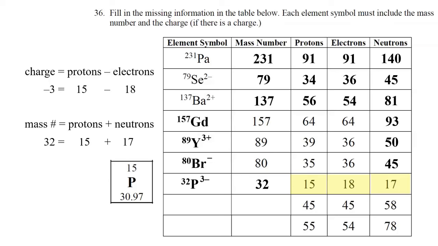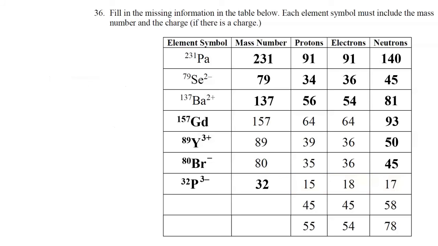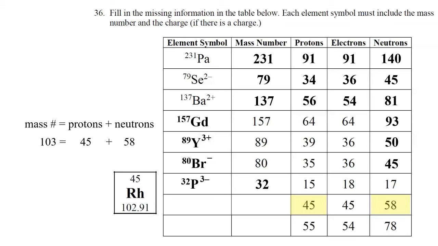All right, moving on to our next example. 45 is the atomic number of rhodium, which has the symbol Rh. Now we know the symbol, let's get the mass number by adding protons plus neutrons. So 45 plus 58 is 103. So the mass number is 103. We can write the symbol rhodium 103, and this does not have a charge because it's 45 protons and 45 electrons. Therefore, the charge would be 0. So there is no charge to write in the upper right corner for this particular example.